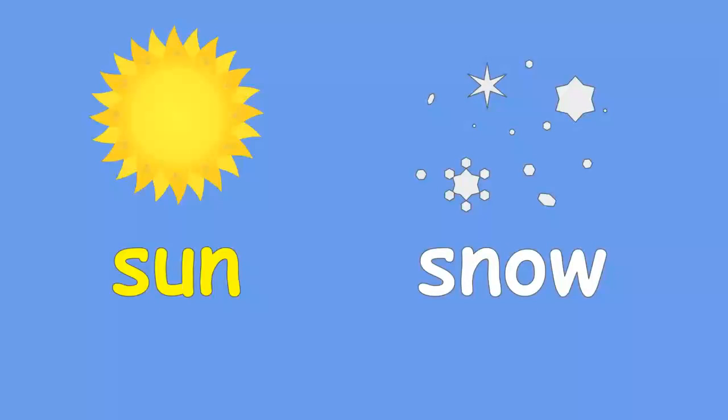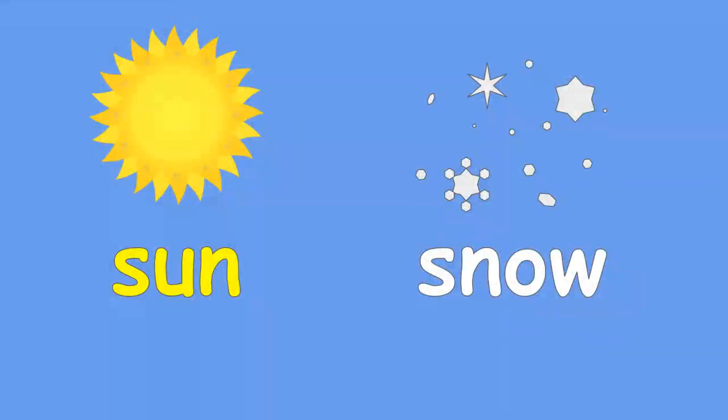So what words do we have here? They start with the same letter. I think you can tell by the pictures, right? We can use our picture power to tell what this first yellow word is. That's right, that is the sun. And what about this white word? What do you suppose that means? That's right, that is snow.